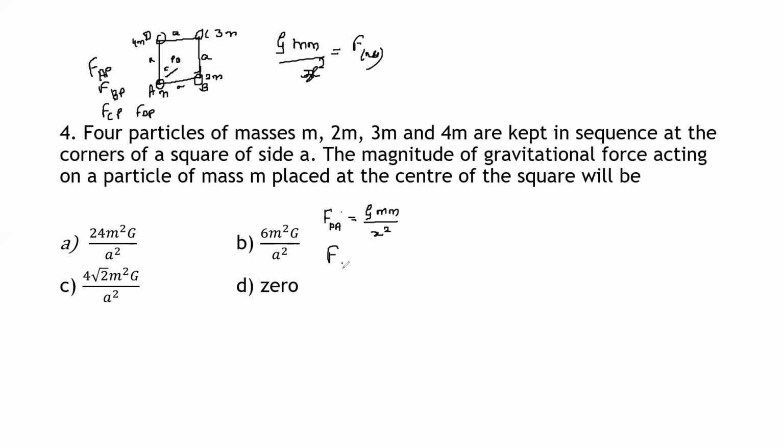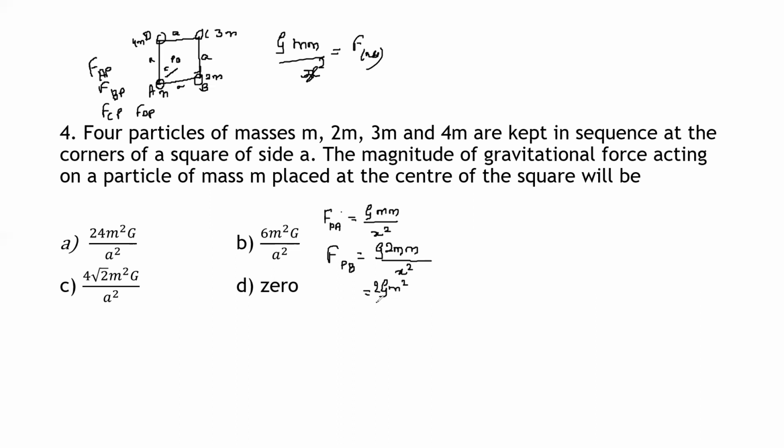Similarly, for the force at P due to B, it is given by G into 2m, because at point B the mass is 2m, then into m divided by x square, which is equal to 2G m square divided by x square.